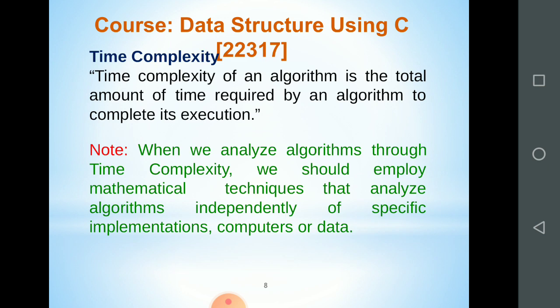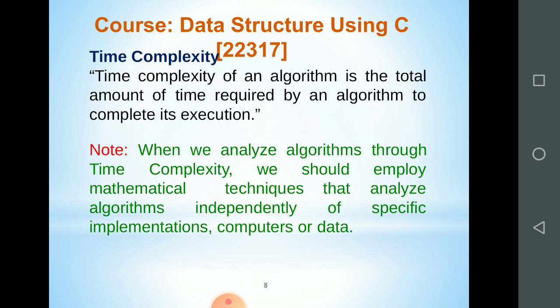Now time complexity. First of all, just properly understand what space complexity and time complexity are. Again, I am revising that we have to analyze the algorithm on the basis of two things: first the space and second the time. In space, we consider how much memory space is required by an algorithm to execute.